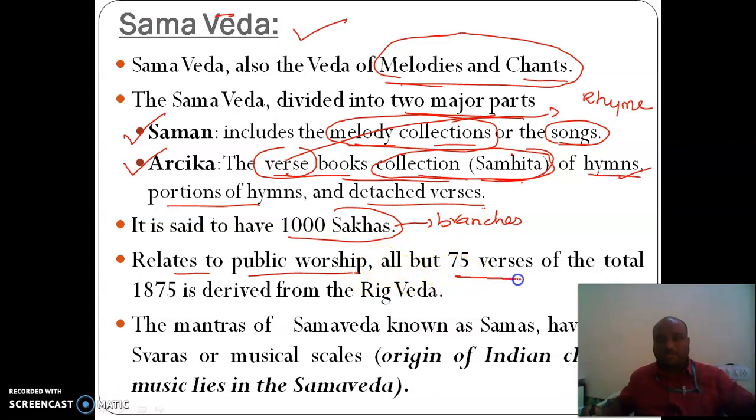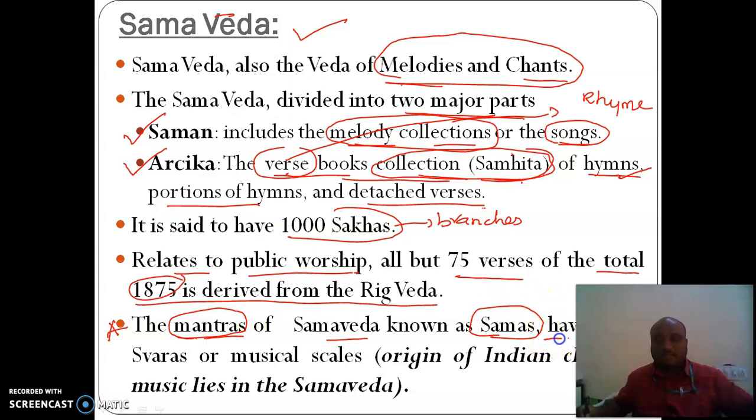It consists of 1875 verses, of which 75 are original and the rest are derived from Rig Veda. Then this is a very important point: the mantras of Samaveda are known as samas. They have 7 swaras. What is meant by swara? A musical scale. That is why we always say the origin of Indian classical music lies in Samaveda.